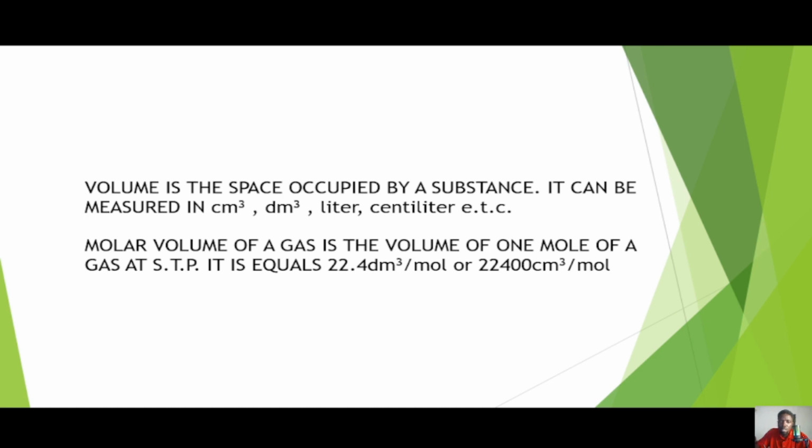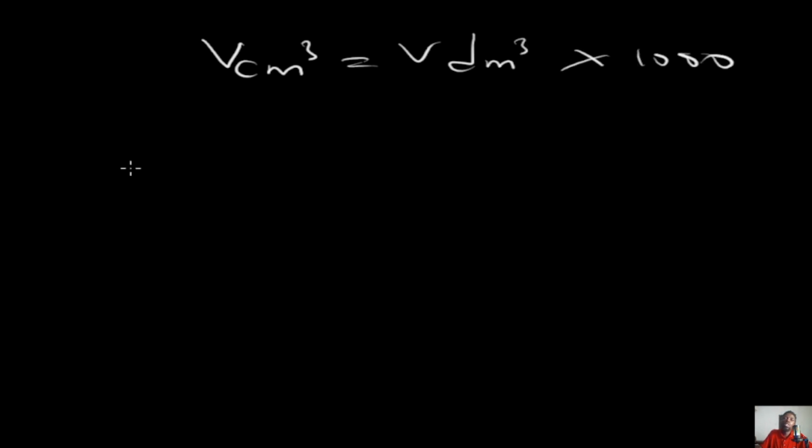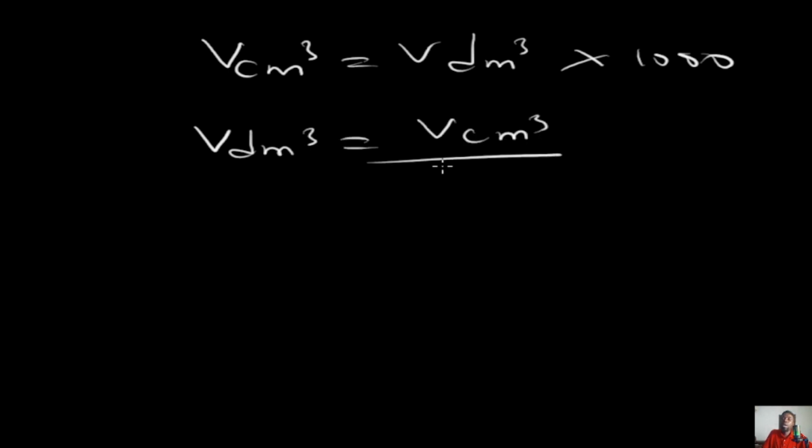Let's look at this on the screen. The relationship between volume in cm cube and volume in dm cube is given as: volume in cm cube is equal to volume in dm cube multiplied by 1000. Please take note of this, which means that volume in dm cube will now be volume in cm cube divided by 1000. If I have a question, convert 250 cm cube to dm cube.